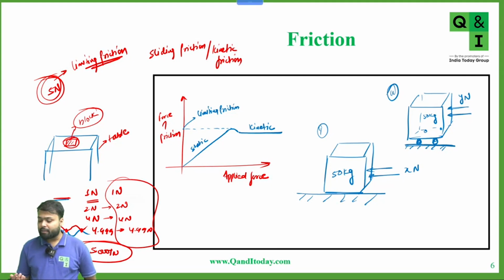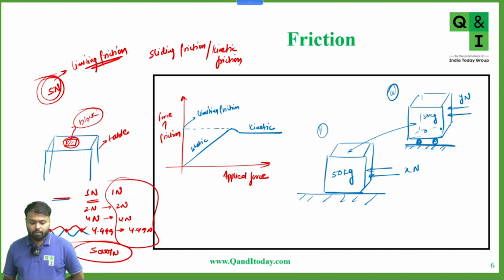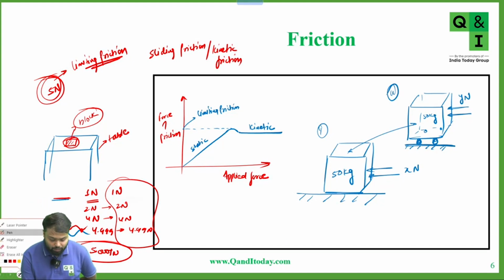So can we say the rolling friction is less than the static friction? Yes, sir. It is easy to move with the help of wheels rather than to push. So here both blocks are the same, but the force required to start the motion is less in the case of wheels.